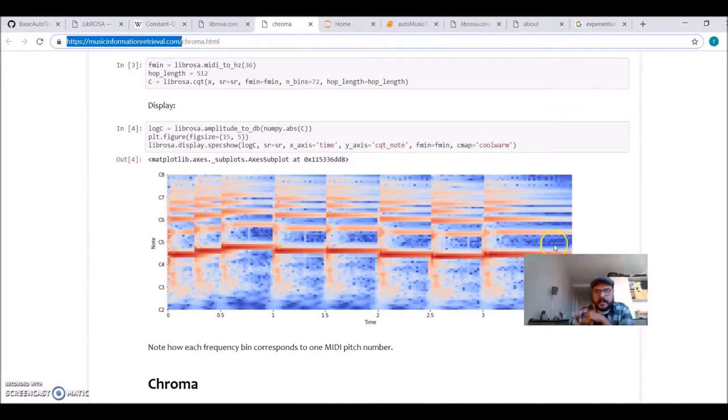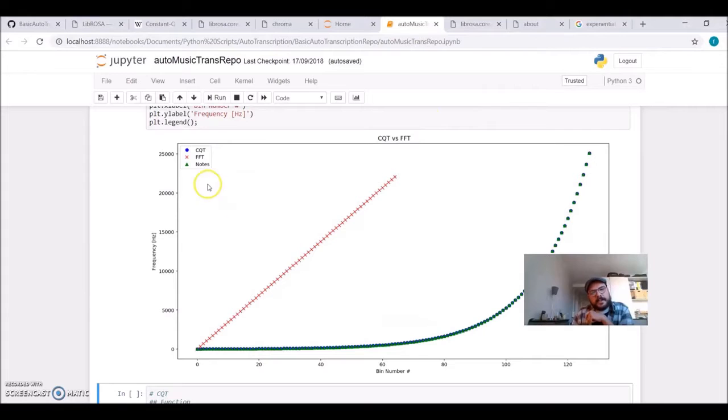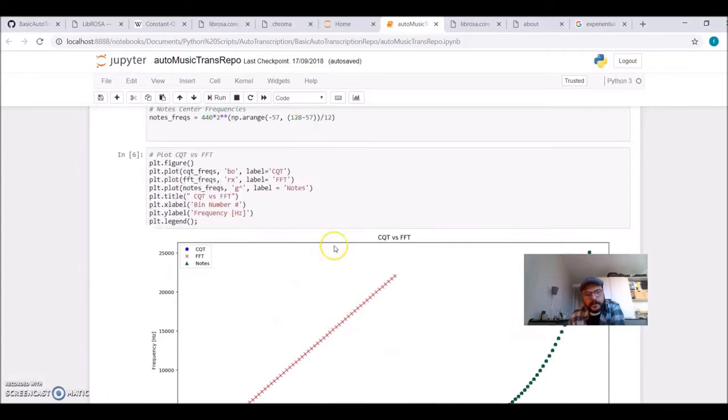So this is how it looks. One interesting point is this curve here. We have blue circles and green triangles, and they almost overlap each other. I'm plotting the center frequency of musical notes and the center frequency of the bins of the constant Q transform. We can see that we almost have a map: for each musical note, the frequency relates to the center frequencies of the bins of the constant Q transform, and this is what we are going to use.